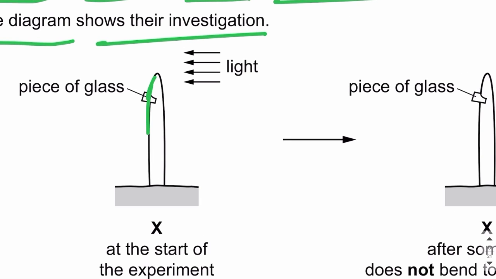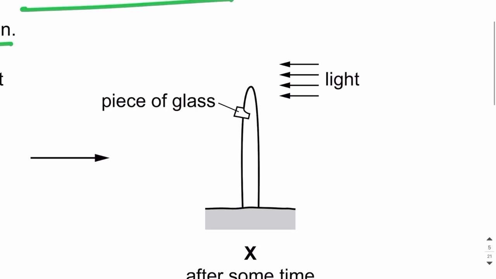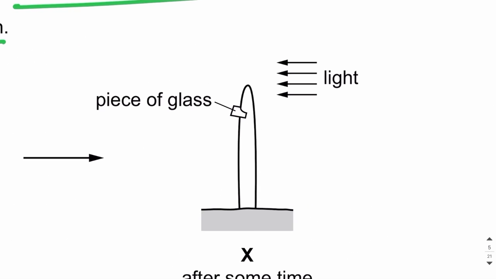This is the shaded part of the seedling, and this is the part which is exposed to light, or we can say bright part. What happens is that the shoot does not bend towards light or does not grow towards light.